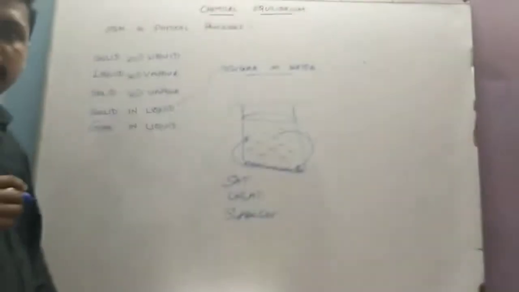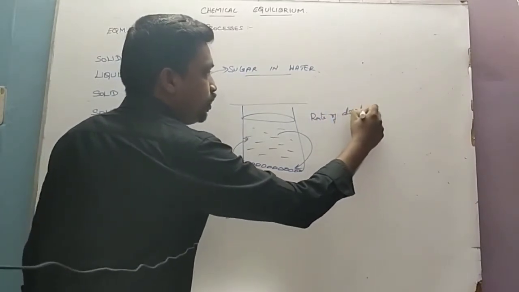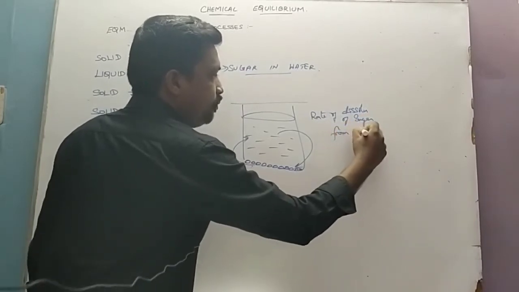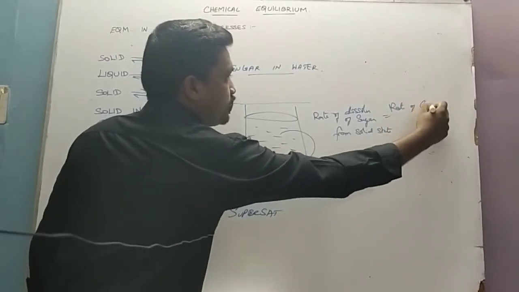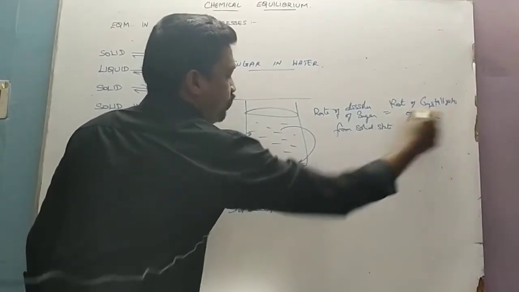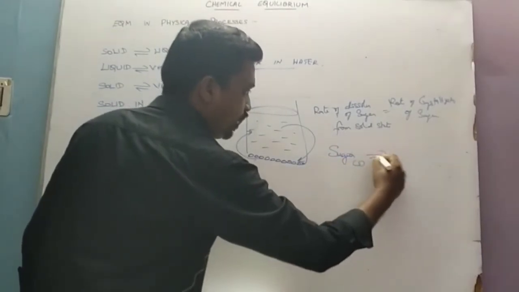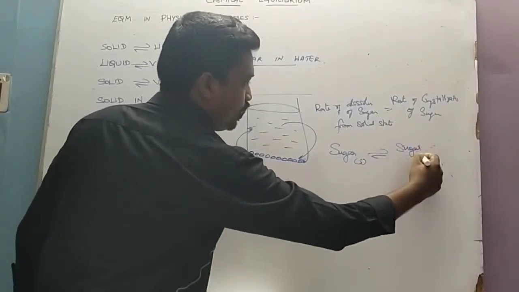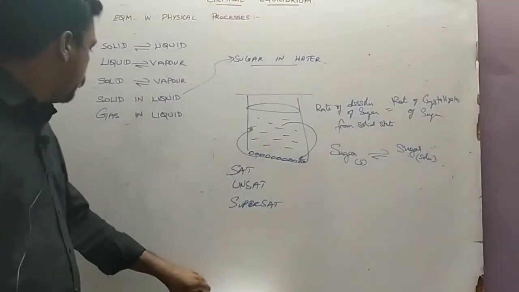Solid in liquid equilibrium. Here, the rate of dissolution of sugar from solid state is equal to the rate of crystallization of sugar from solution state. So there is equilibrium between sugar in solid state and in solution state. Clear? This equilibrium is called solid in liquid equilibrium.